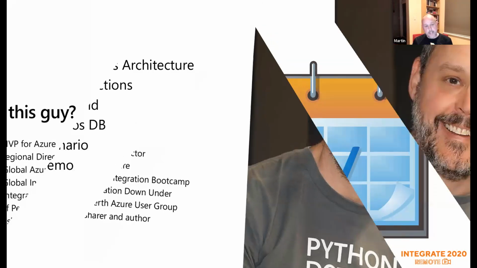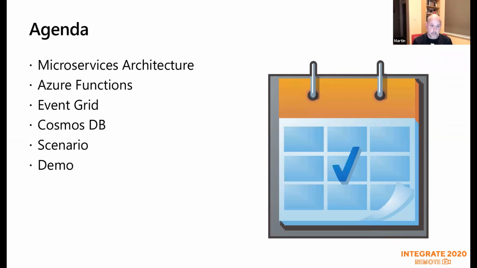So what are we going to talk about today? This is it, microservices architecture. We'll go through that very briefly with a bit of concentration around some of the stuff that I'm going to be talking about in the demo. I'll talk about Azure Functions. I'll probably go through that quite quickly because there's a great session by Jeff Holland coming up. I think it's tomorrow. Most things are tomorrow for me because it's quite late already here in Perth, Western Australia. So there's a session coming up tomorrow.